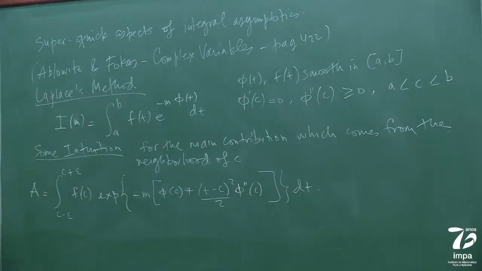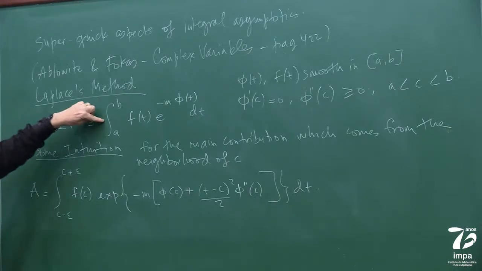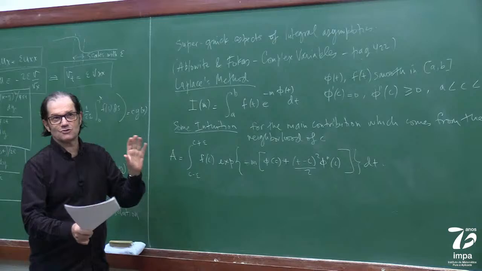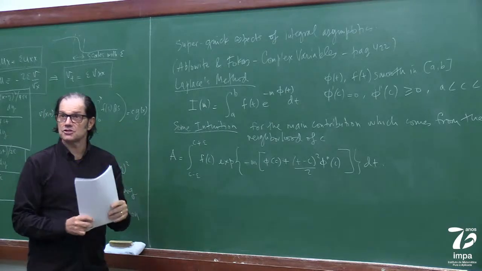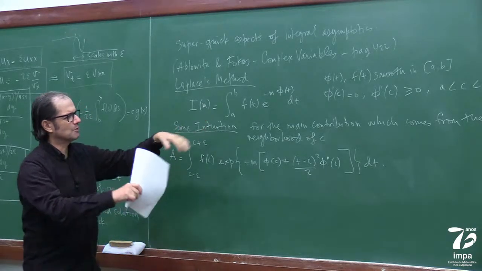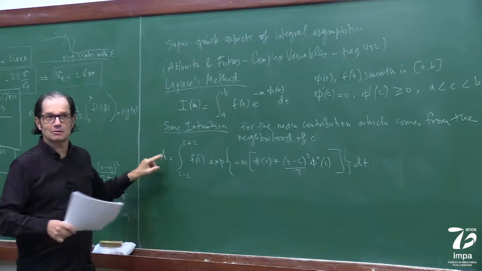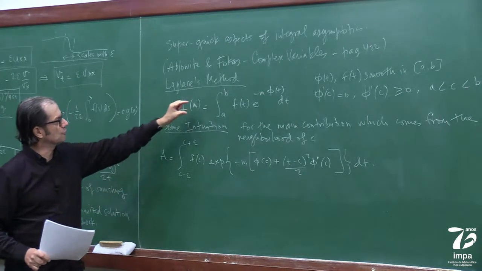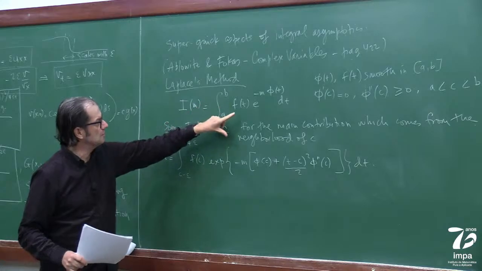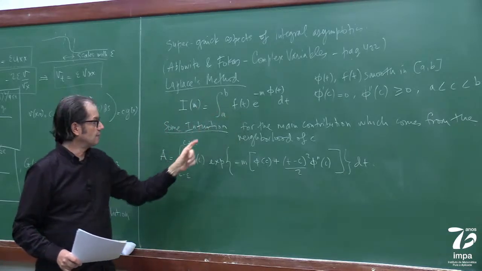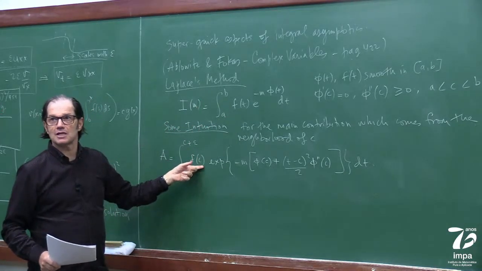Okay? Can you see what I did? Basically, take this integral. Because I'm doing a very crude thing, just to get intuition, I'm not even going to put approximations or higher order terms. I'm just going to call it a new name A, so nobody cares, right? So I'm taking a little slice here near C. The approximation of F is the cheapest one I can do, just F of C.